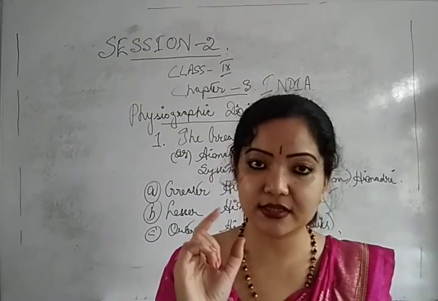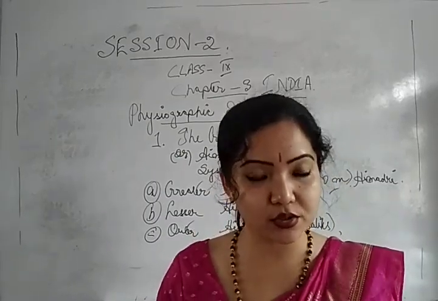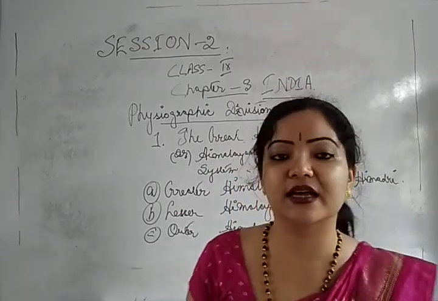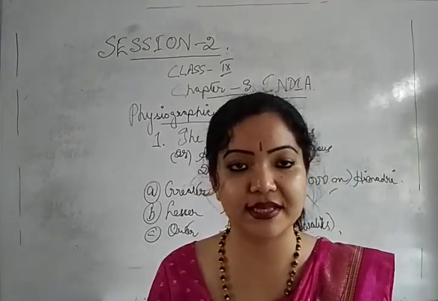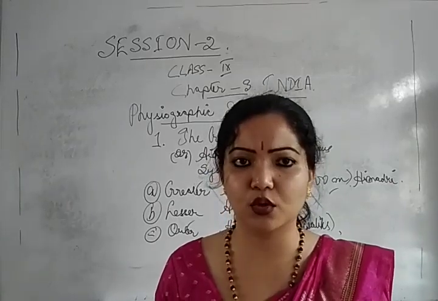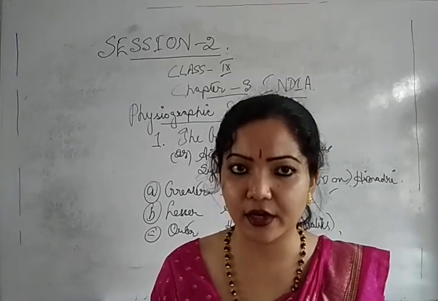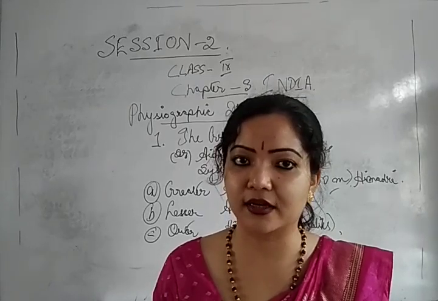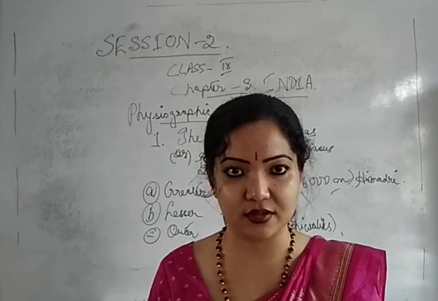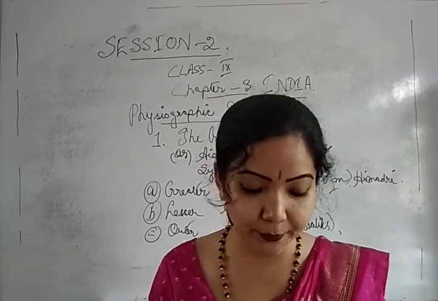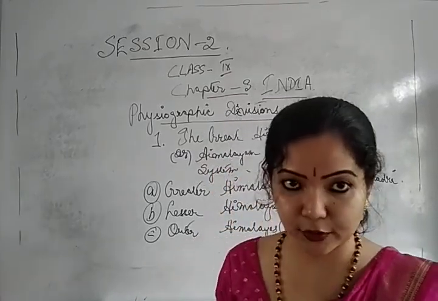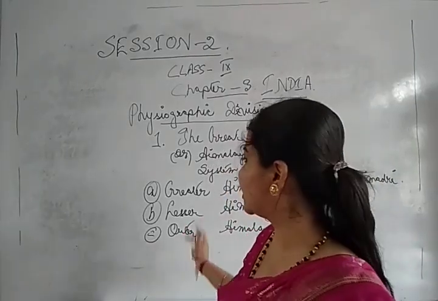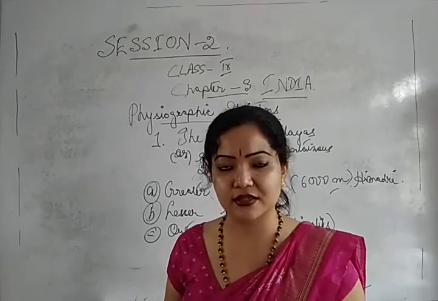Next, the third point you can note down: the longitudinal valleys lying between the lesser Himalayas are known as dunes. For example, Dehradun. Find out, Dehradun is the capital of which state. These are some of the tasks. Okay, next, Kotli Dune and Patli Dune are some of the well known famous dunes of the Himalayas.